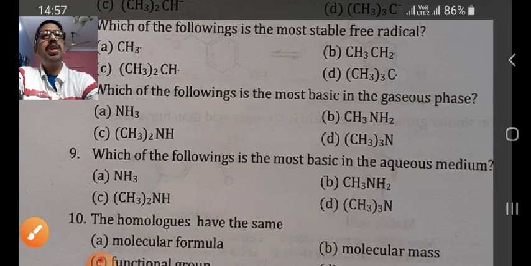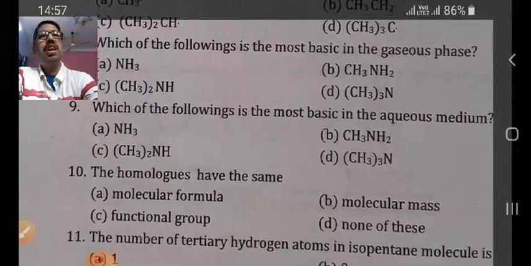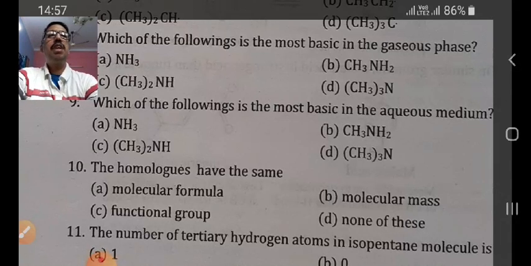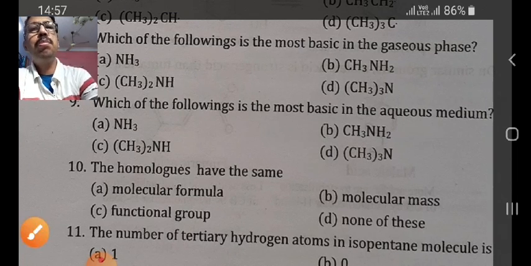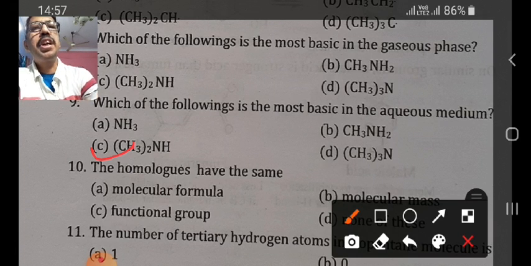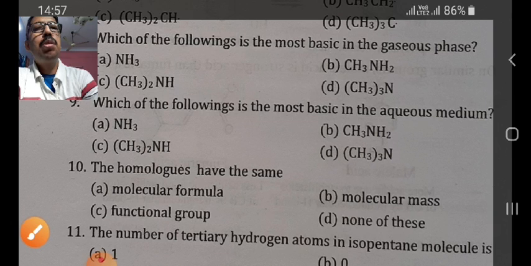Which of the following is most basic in aqueous medium? In aqueous medium, the basicity depends on the number of alkyl groups, that is the plus I effect, and the tendency to form hydrogen bonds with water molecules, and this is done more by the secondary amine. So option number C will be correct, that is dimethylamine.